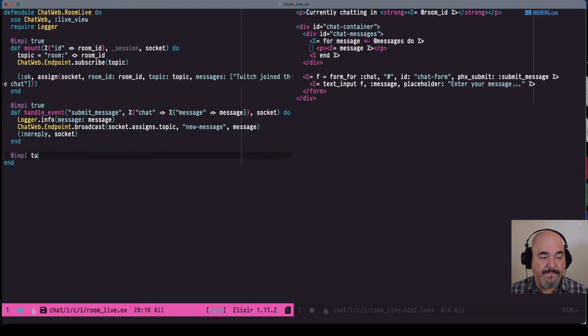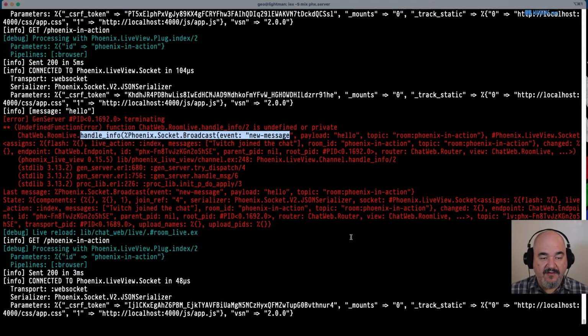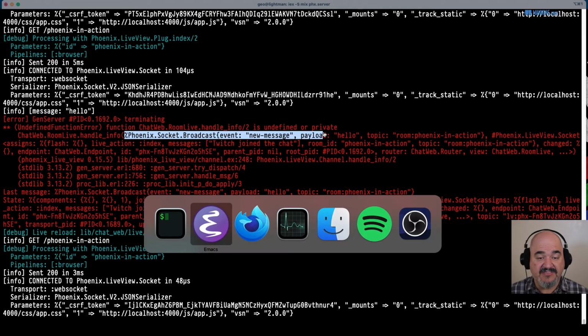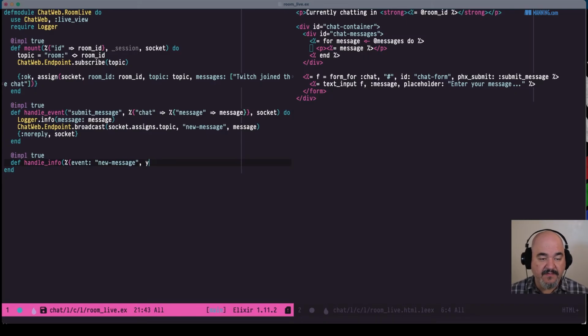So we'll do impl true, def handle_info, and we can pattern match on the event, which was new message. No, sorry, the event, not message. I had message on my mind. New message, and you can see the next thing within this struct of the Phoenix socket broadcast was payload, which had the message in it. So the payload key has our message.